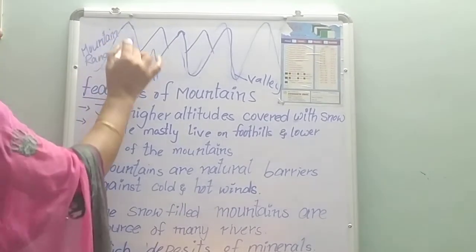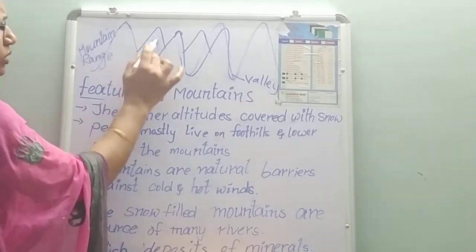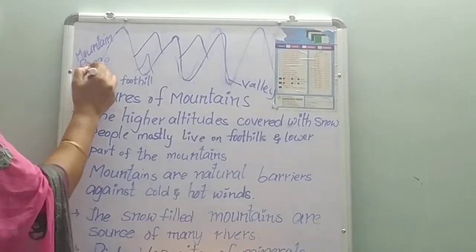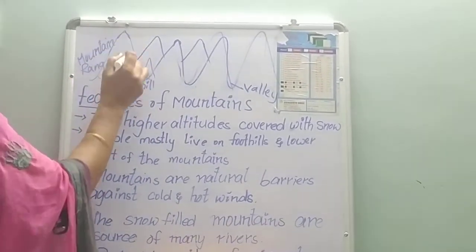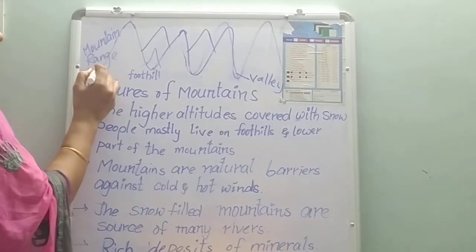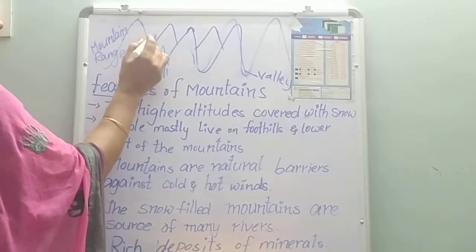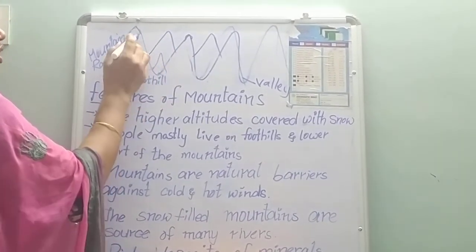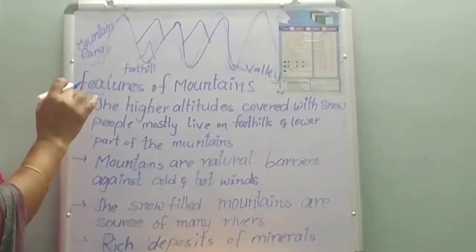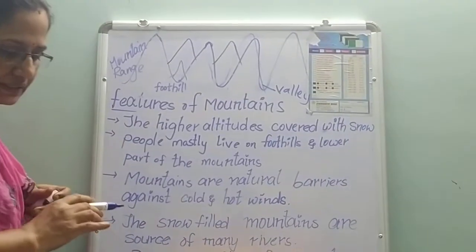So this is the mountain range. That means there will be mountains continuously. Here the mountains are steep, with sloping sides and short or slightly rounded or conical peaks.